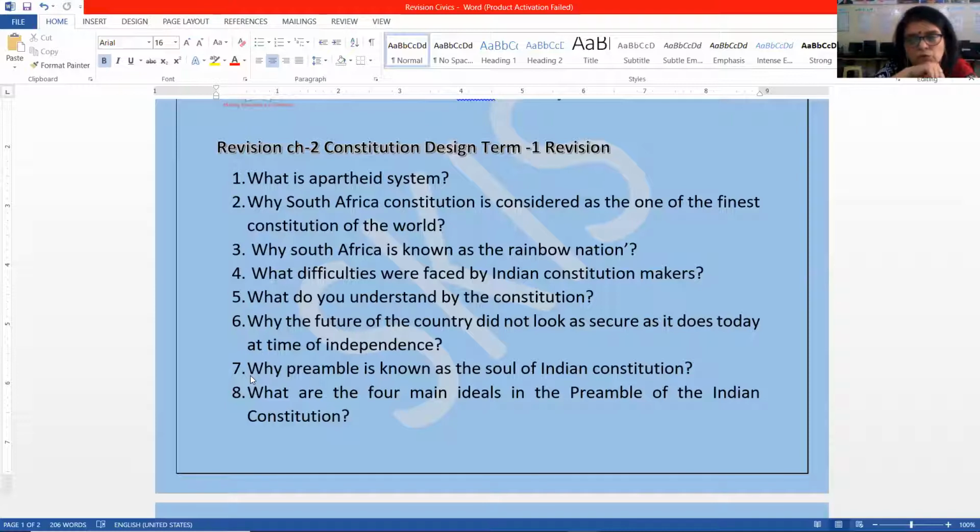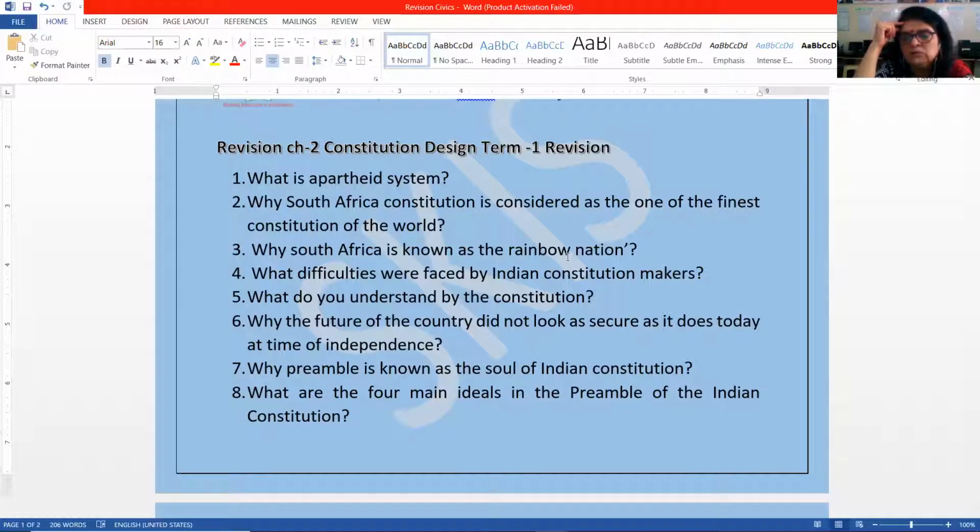We have discussed this answer at length. It's considered the soul because it provides a standard to examine and evaluate any law and action of the government. We can check whether the government's law and action is based on the constitution or not, because as normal human beings we cannot understand the entire constitution.